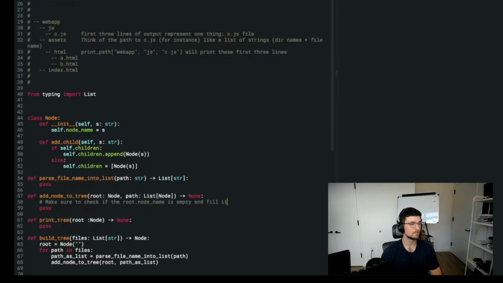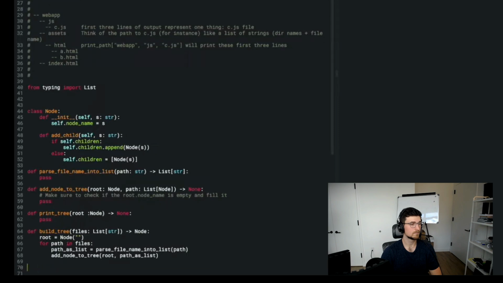Okay, so let's get back to business. For path and files, add node to tree, do that stuff. That seems like all we need in principle for that function. And now let's go down to print tree.